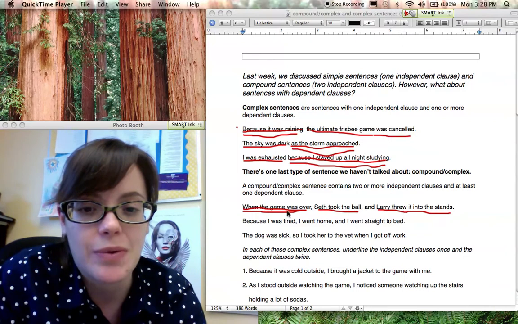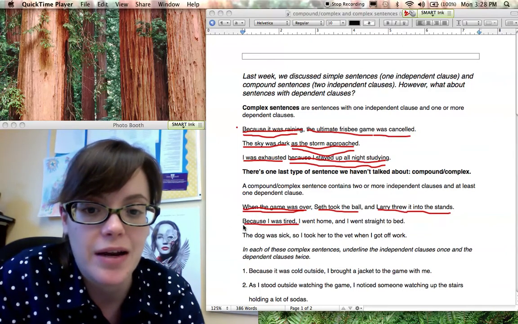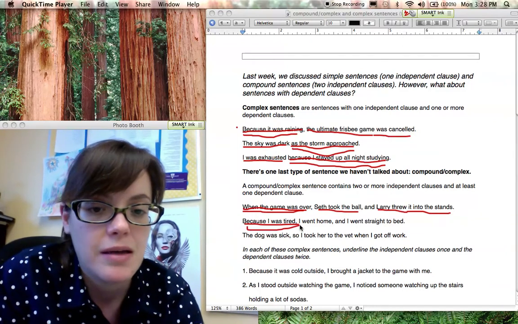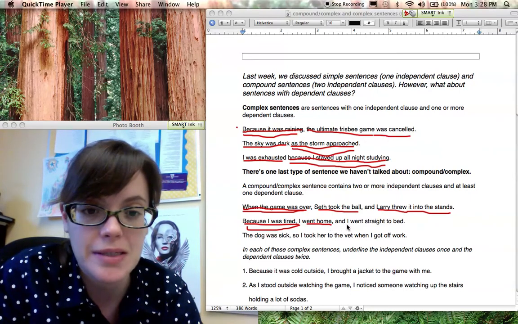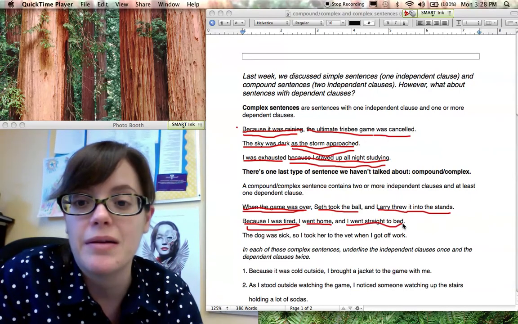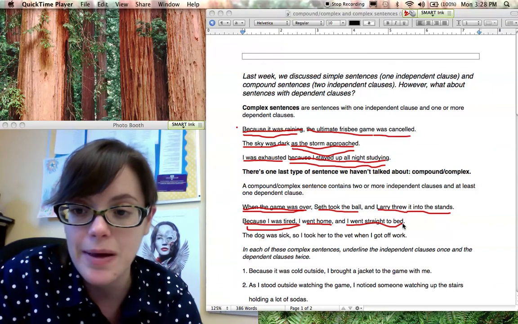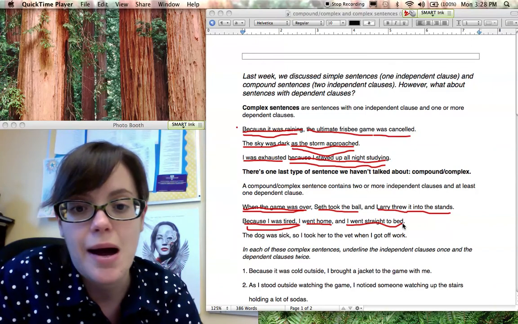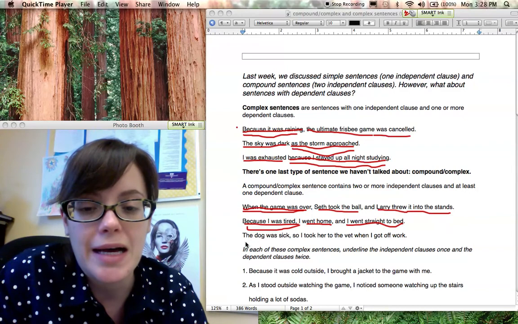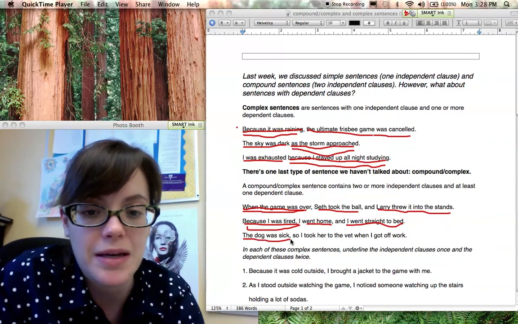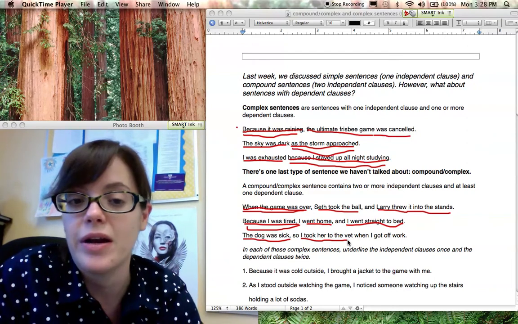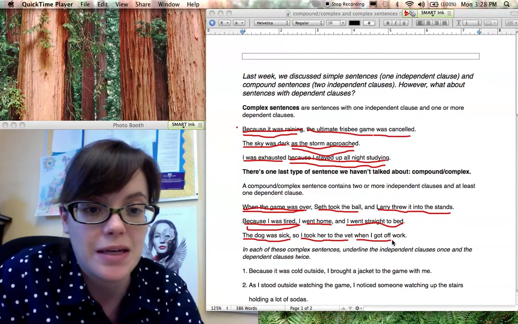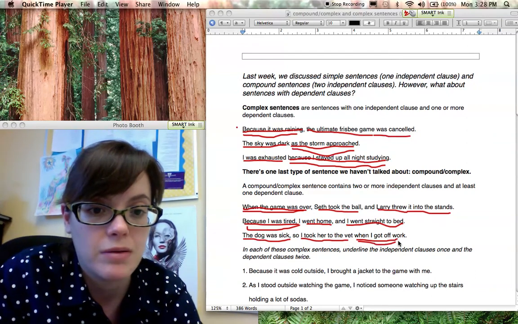All right, let's look at my next one. Because I was so tired, another dependent clause. I went home, an independent clause. Then we got our comma fanboys. And then I went straight to bed, another independent clause. So one dependent plus two independents, compound-complex. All right, last one: the dog was sick. That's independent. Then we got a comma fanboys. I took her to the vet is another independent. And then we have a dependent at the end, when I got off work.